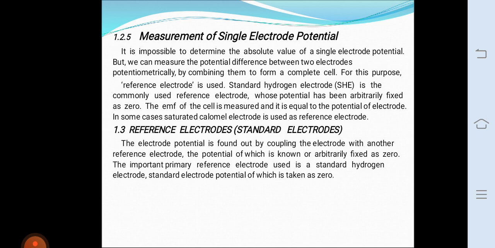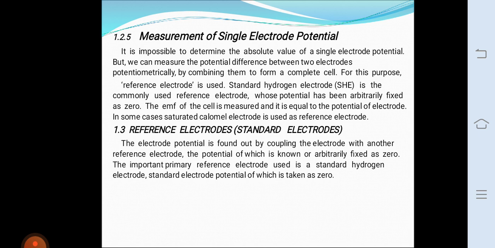The construction of the hydrogen electrode: it consists of platinum foil connected to a platinum wire and sealed in a glass tube. Hydrogen gas is passed through the side arm of the glass tube. This electrode, when placed in 1 normal HCl and hydrogen gas at 1 atmospheric pressure is passed, forms a standard hydrogen electrode.